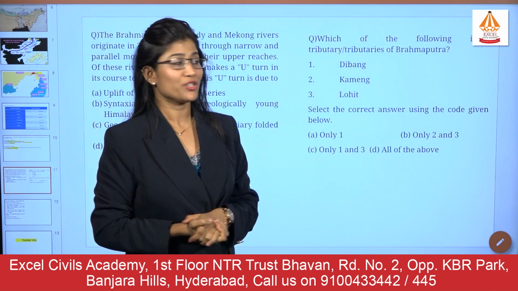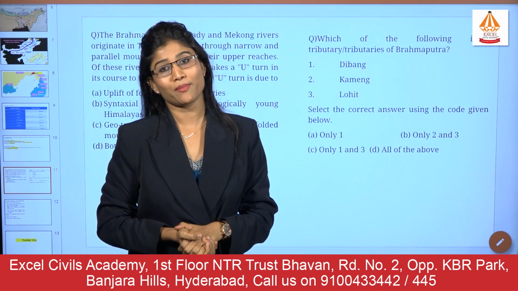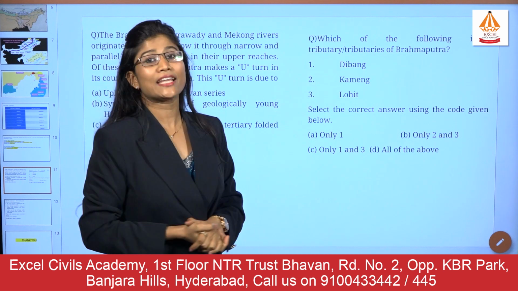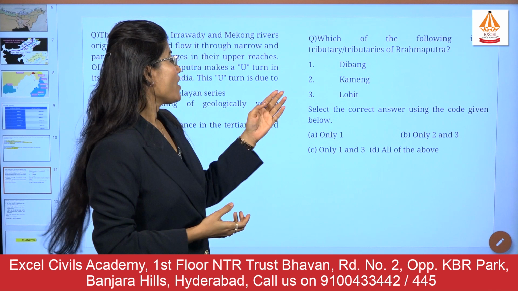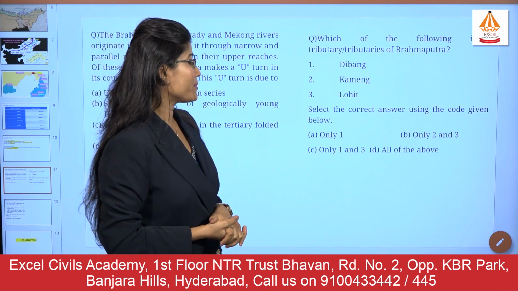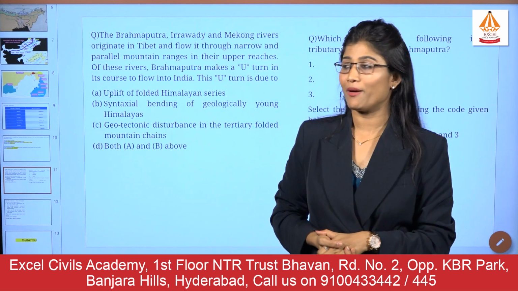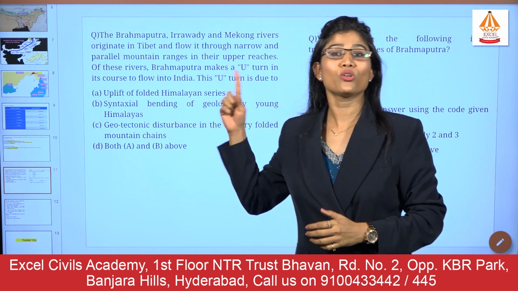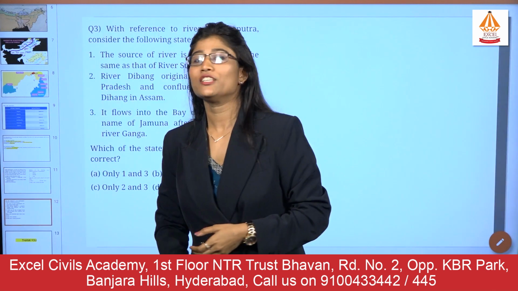My second question for you is, which of the following are tributaries of the river Brahmaputra? First is Dibang, second is Kameng, and third option is Lohit. Select the correct answer using the code given below. Only 1, only 2 and 3, only 1 and 3, all of the above. Again, this is a very simple question. Both the questions are previous year questions of the UPSC examination. We'll have a last question.